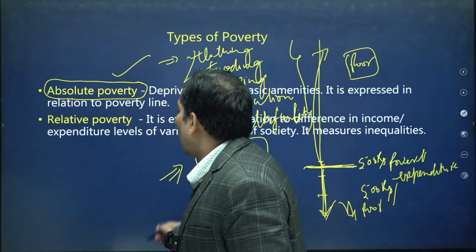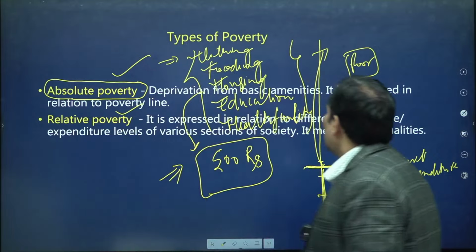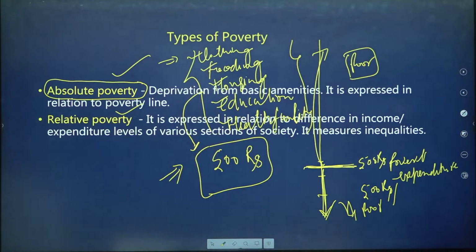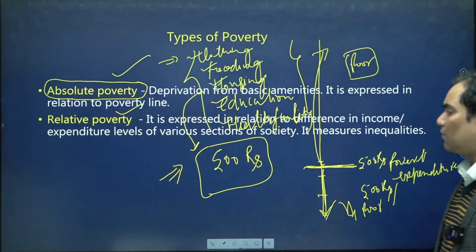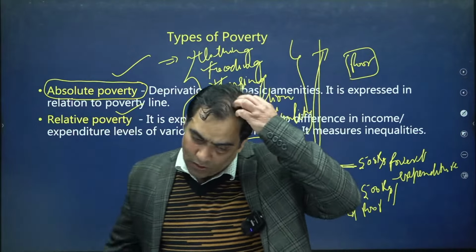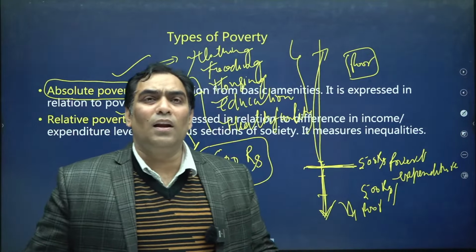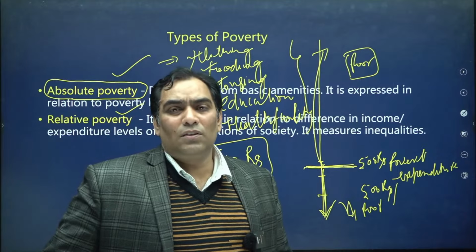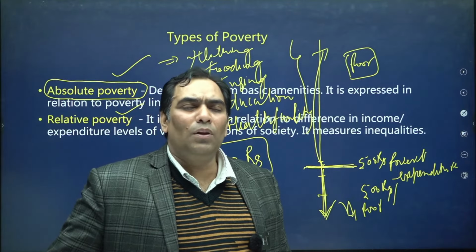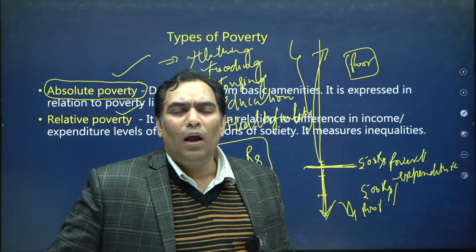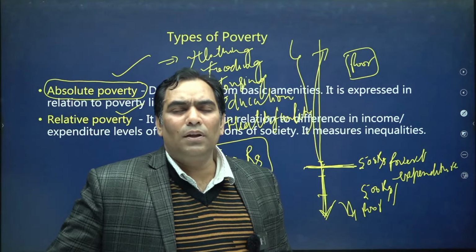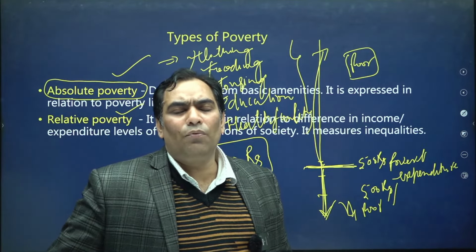When we talk about relative poverty, it is expressed in relation to the difference of income and expenditure. What is relative poverty? It means someone compares their economic condition with the economic condition of others.